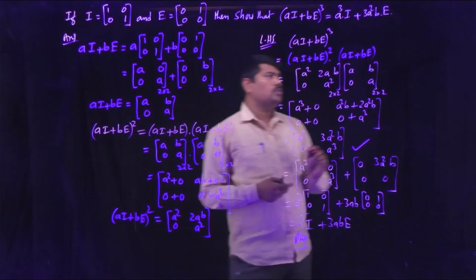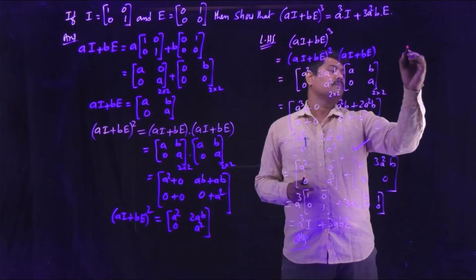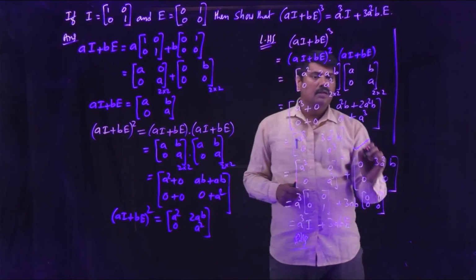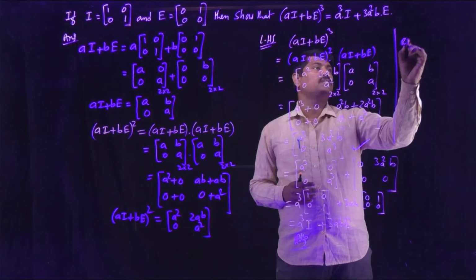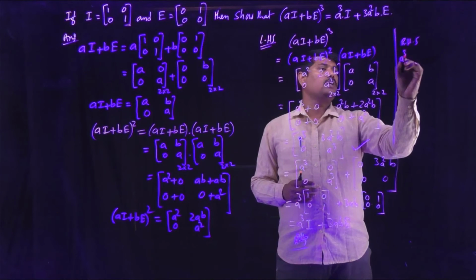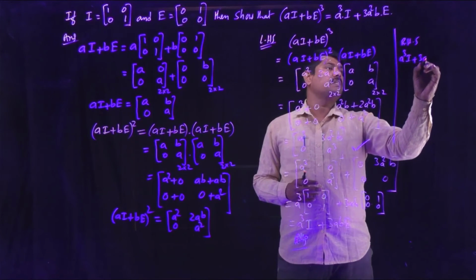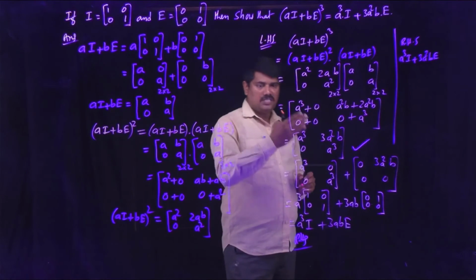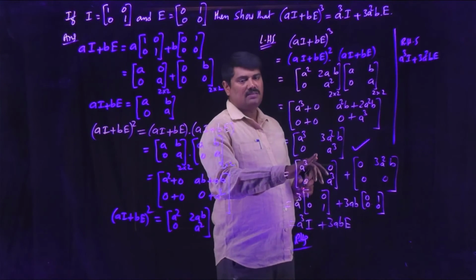So you go through RHS. Again take RHS. First do up to here. Later come to RHS. What is RHS? That is A^3 I + 3A^2 B E. Use RHS again to get this value.